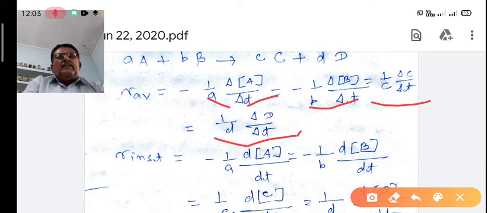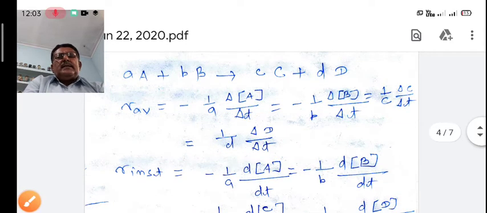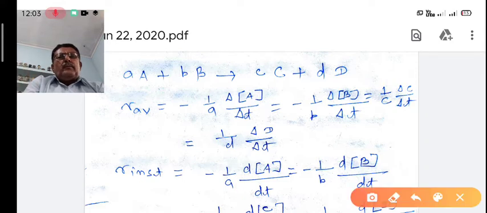The meaning is that the negative sign indicates the concentration of reactant is decreasing and the positive sign indicates the concentration of product is increasing. The reciprocal of the coefficient is taken in this equation: 1 by a, and 1 by b is the reciprocal of b. Here negative is used, meaning the concentration of A and B is decreasing.